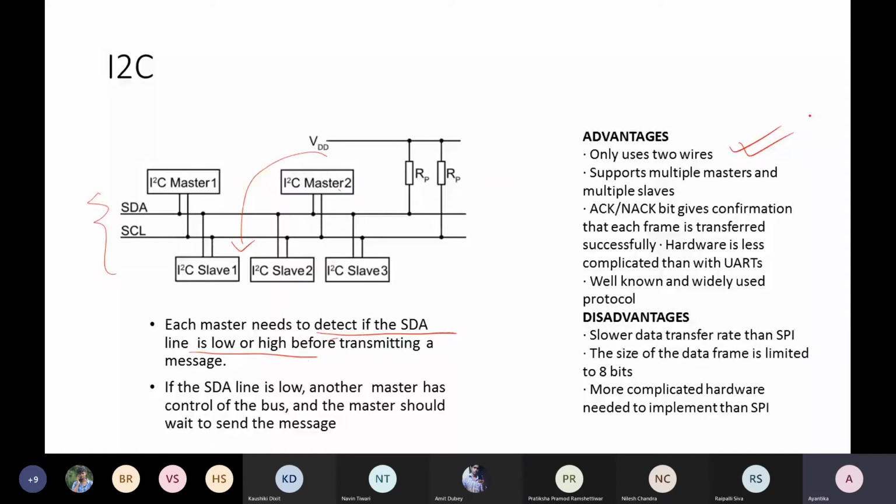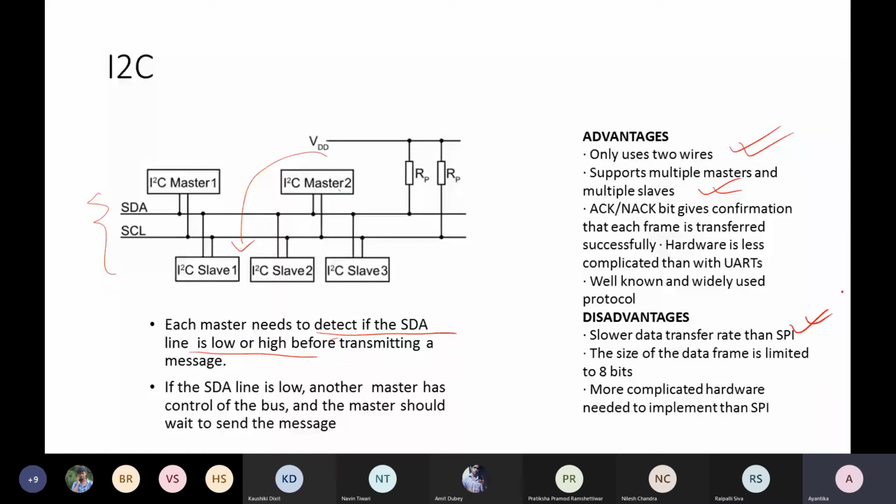So reduction of wiring, multiple masters and slaves, that is of course the improvement over especially SPI. Acknowledgement bit is given for confirmation. Okay. Now what is the disadvantage? First thing, this is a slower data transfer rate. We are adding so many overheads.